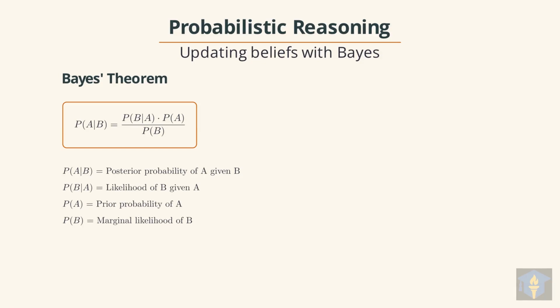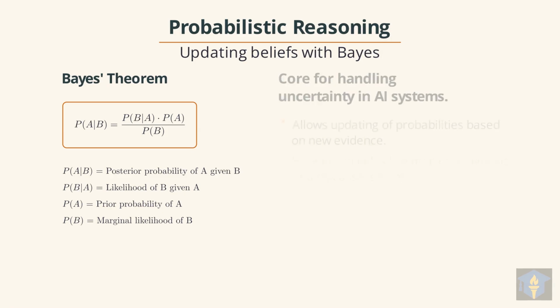P(B|A) is the likelihood, or the probability of event B occurring, given that A is true. P(A) is the prior probability of event A, our initial belief before any new evidence. And P(B) is the marginal likelihood of event B, the total probability of B occurring.